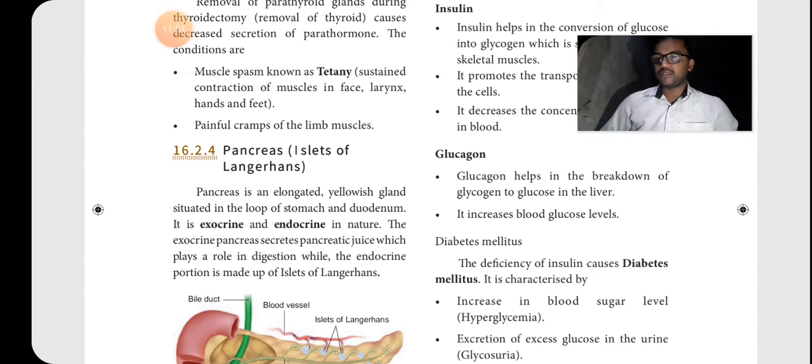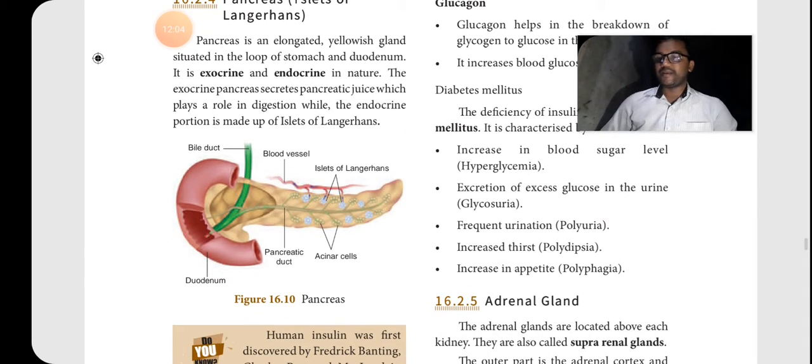Diabetes mellitus, the deficiency of insulin causes diabetes mellitus. Diabetes mellitus means increase in sugar level. Some symptoms of diabetes mellitus are given as increase in blood sugar, that is hyperglycemia, then excretion of excess glucose, that is glycosuria, then frequent urination, polyuria, increased thirst, polydipsia, then increase in appetite, polyphagia. Okay, so in the pancreas also we should study all the things.